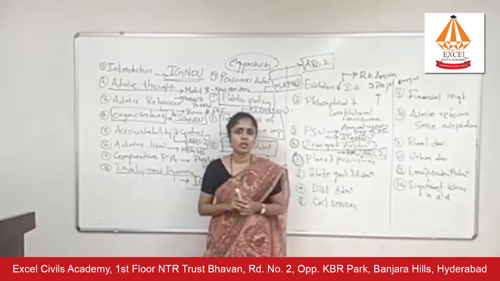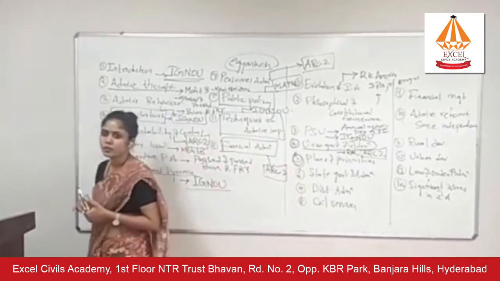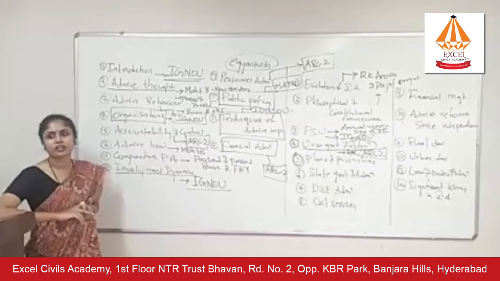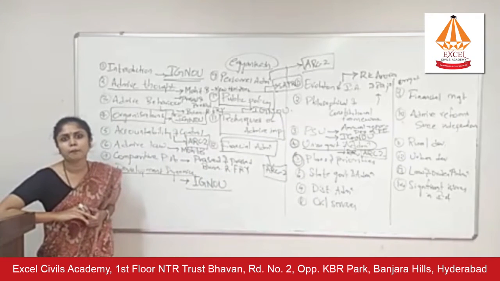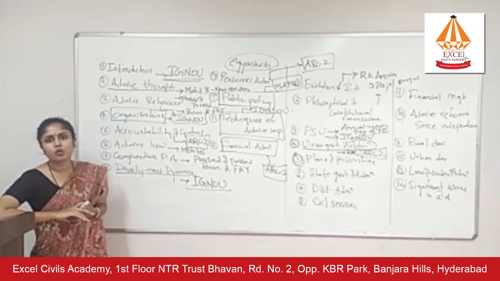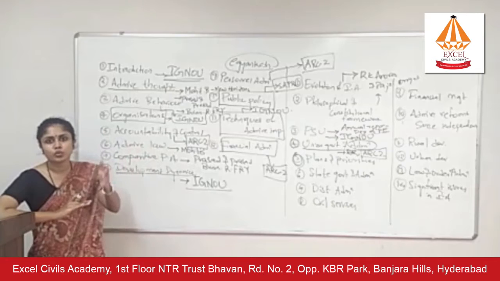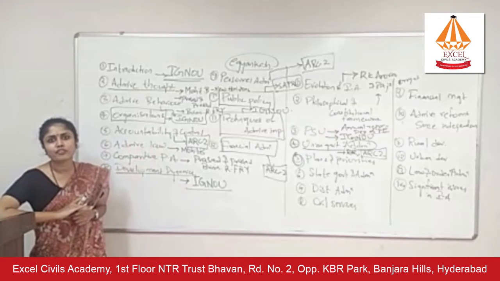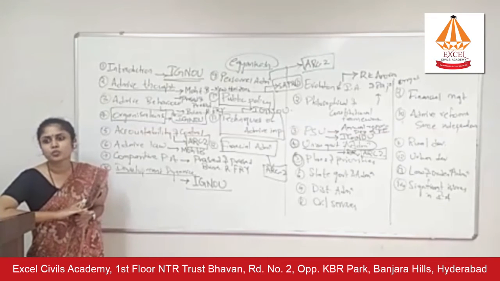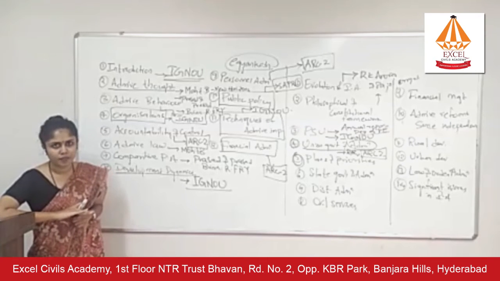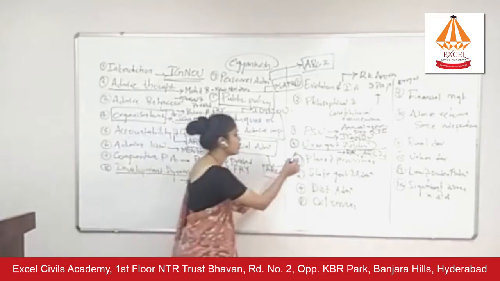And there is one more important topic called indicative planning. What is indicative planning? What are the different ways that you can plan for an economy? How has our planning changed from 1950s to 2020s? We are not following the same model of planning anymore. We have moved towards what is called indicative planning. All right. So in chapter 5, you have to cover all that.